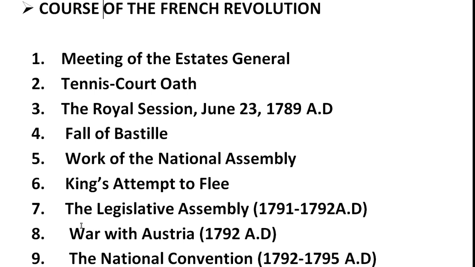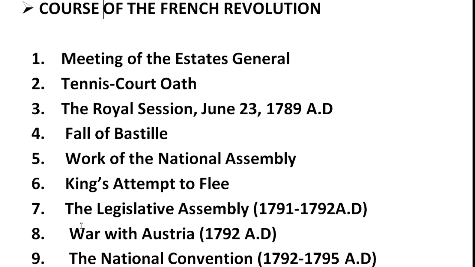Third, we have the Royal Session, June 23, 1789 AD. Now let's see what the Royal Session was. The Royal Session was, however, held on June 23rd, 1789 AD. In this session, the king declared the acts of the Third Estate as illegal and ordered that meetings of the three estates should be held separately as usual.